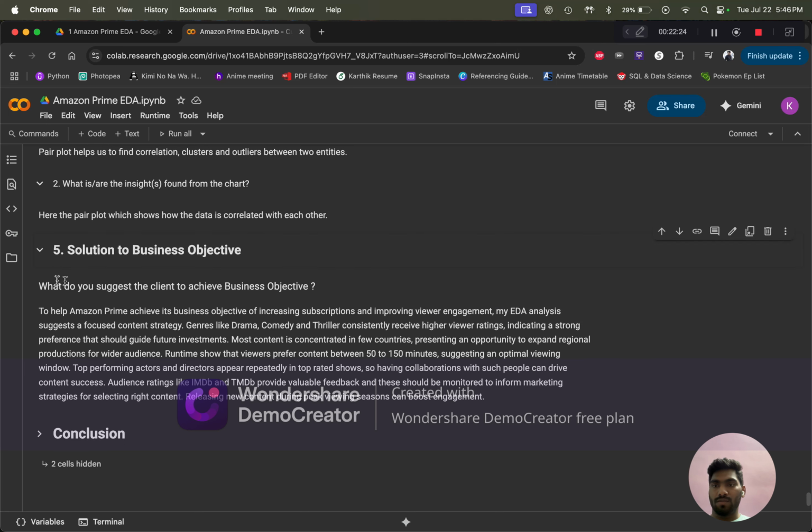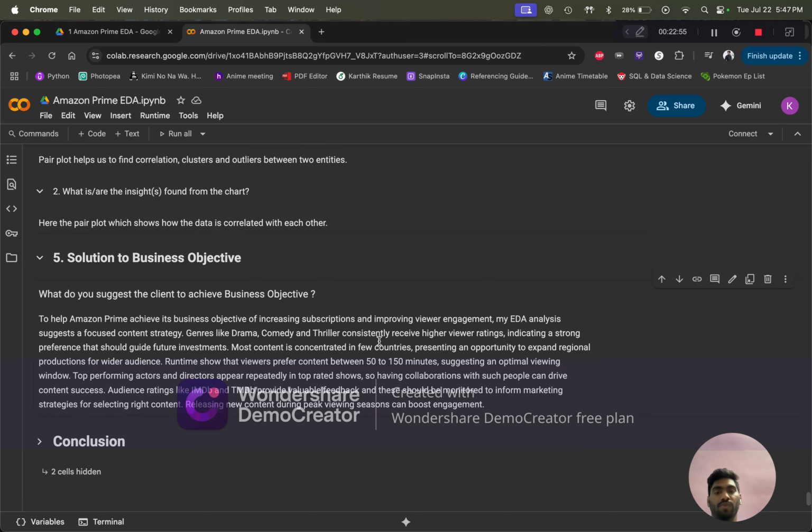So what is the solution for the business objective? What can we suggest? We can suggest that if we want to increase the subscriptions for the movies, this EDA analysis suggests producing content in genres like drama, comedy, or thriller, which are consistently viewed more, with a runtime between 50 and 150 minutes, and also considering the IMDb rating for the movies.